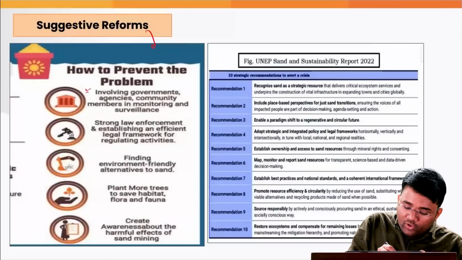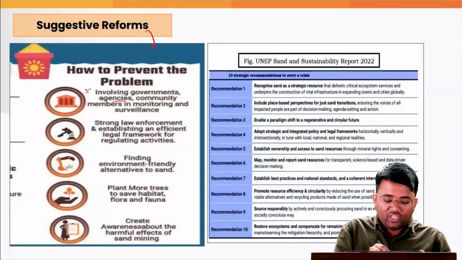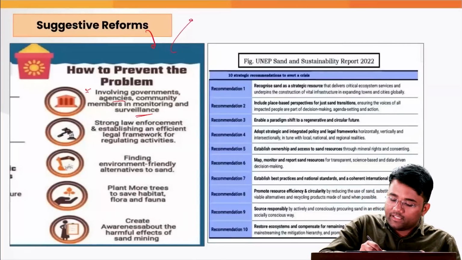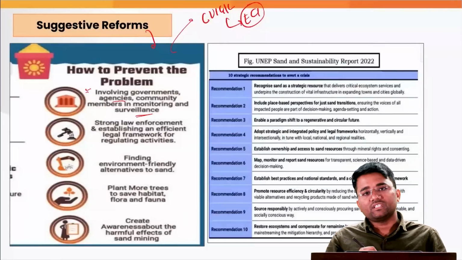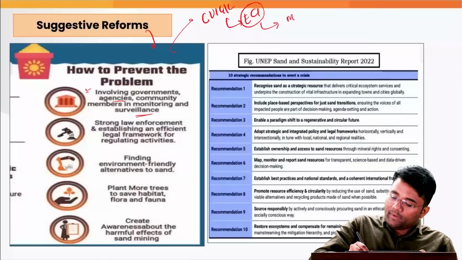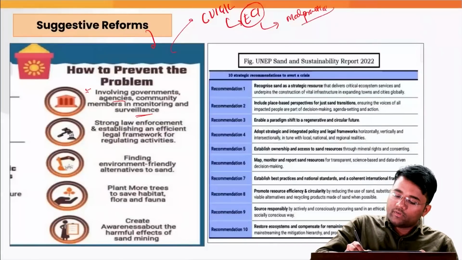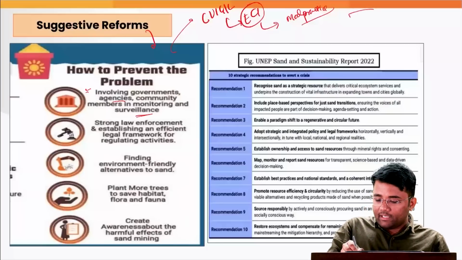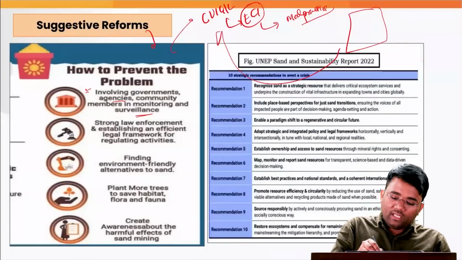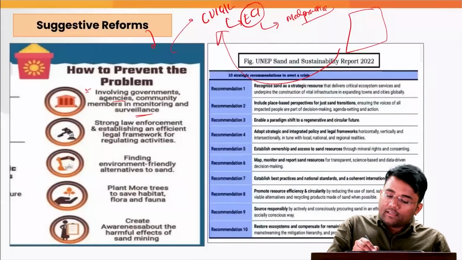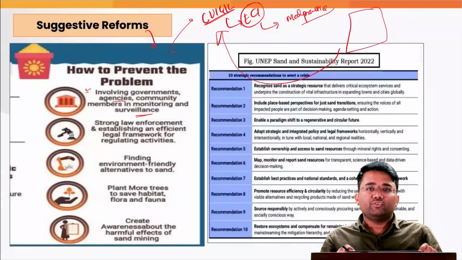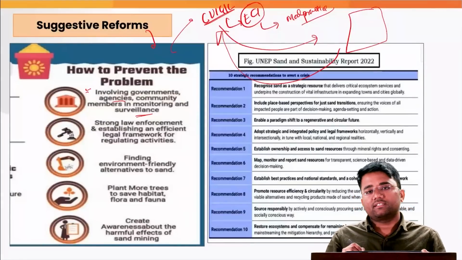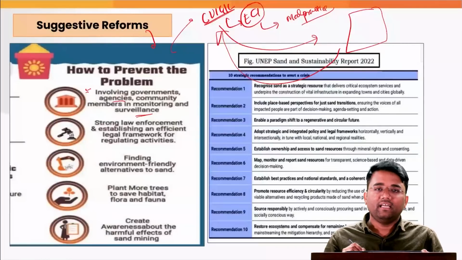First, we need to involve government agencies and community members in monitoring and surveillance. For example, let's take a very basic example: C-Vigil is an app by the Election Commission of India. Let's suppose there was a malpractice being done by some of the people who were contesting the elections. What the general public can do is take a picture of that malpractice and upload it on this C-Vigil app, and the central server of the Election Commission of India will transfer this complaint to the relevant authorities and they will take action.